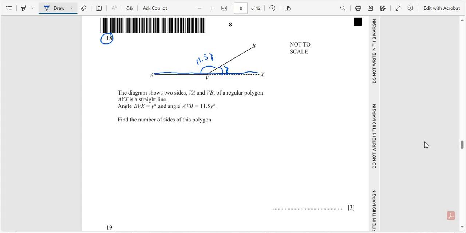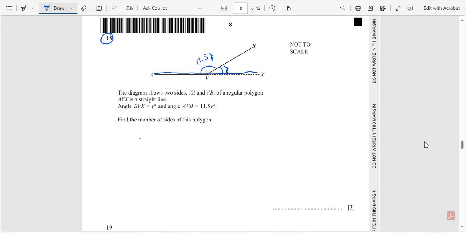This angle is on a straight line, so we know that the angle on a straight line is equal to 180. So the sum of these angles is equal to 180. Find the number of sides of this polygon.